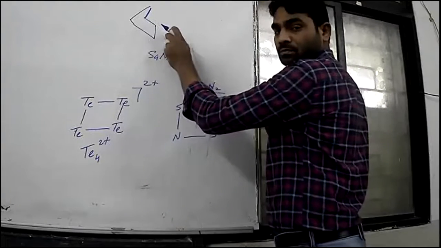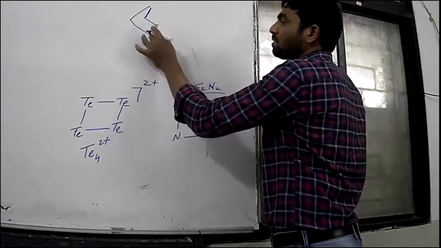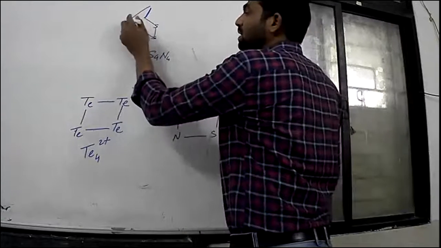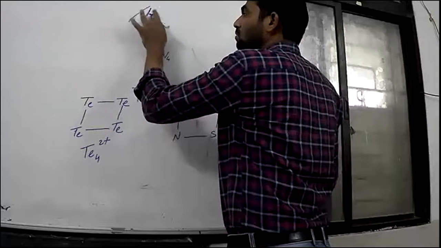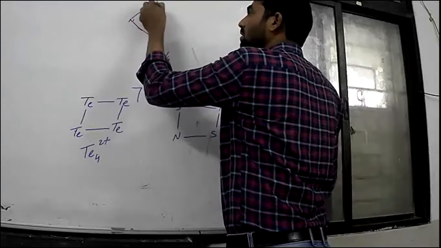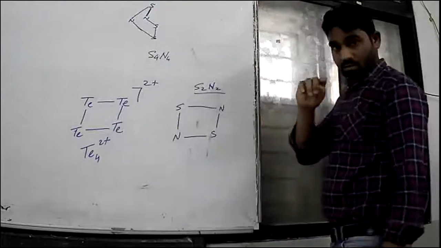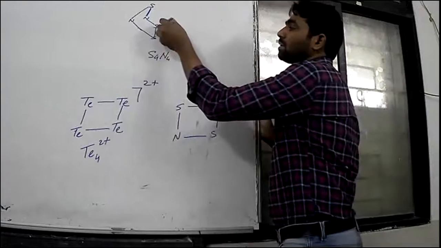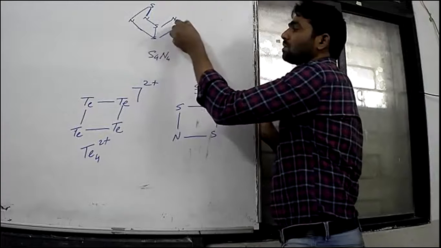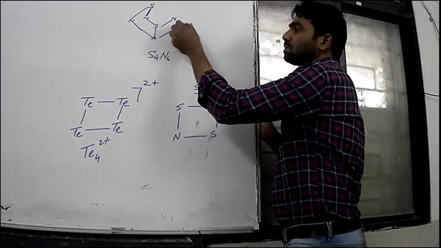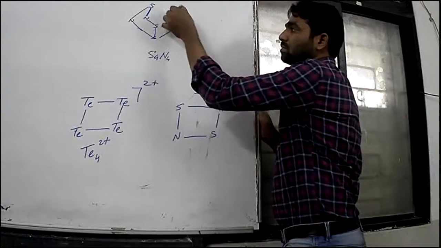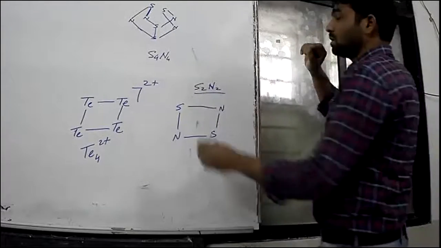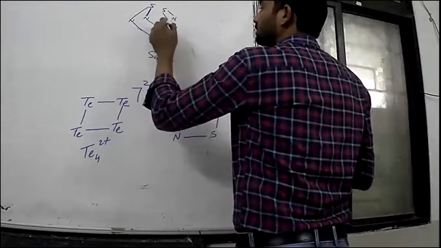Suppose this is sulfur, this is sulfur. The next two elements will be nitrogen, nitrogen. Now here again nitrogen, and one sulfur. That's it. And you can connect like this.